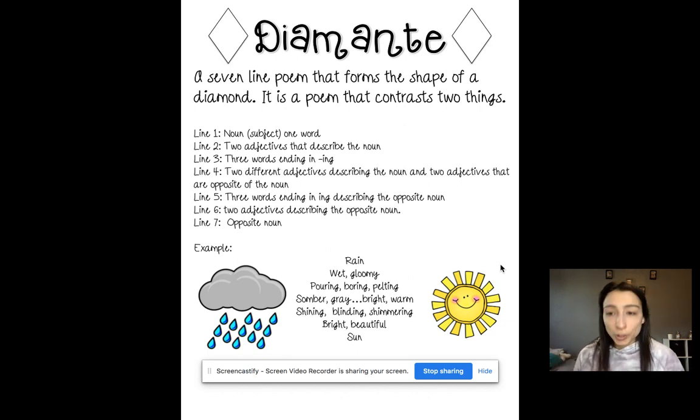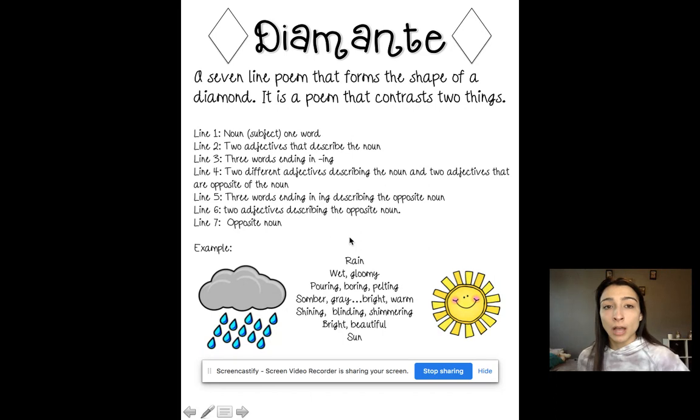And we're going to go through what each line has to have. Each day you will be adding a line. We're not going to do it all in one day, so I'll walk you through the steps. So today you're just going to be picking your topic. You're just going to be picking your subject, which is going to be a noun. So a person, place, thing, animal, anything you want that you can find an opposite to. So your first line is going to be your noun. As you can see, I have rain, just one word.